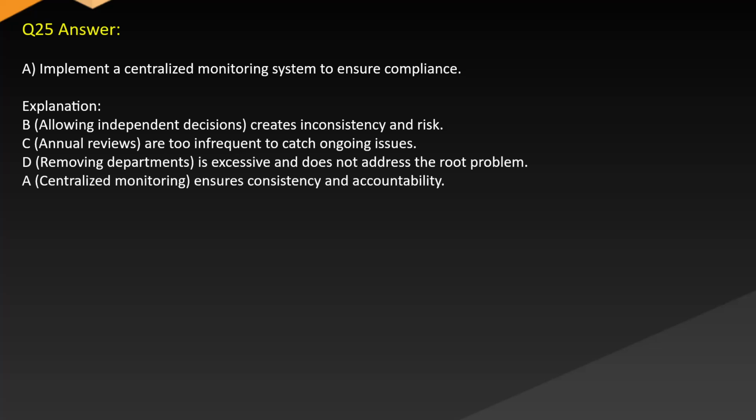Answer is A. Implement a centralized monitoring system to ensure compliance. Explanation. B. Allowing independent decisions creates inconsistency and risk. C. Annual reviews are too infrequent to catch ongoing issues. D. Removing departments is excessive and does not address the root problem. Centralized monitoring ensures consistency and accountability.